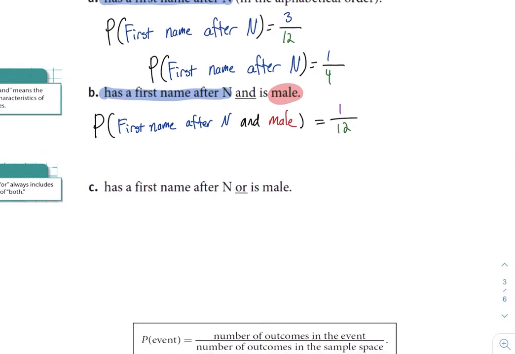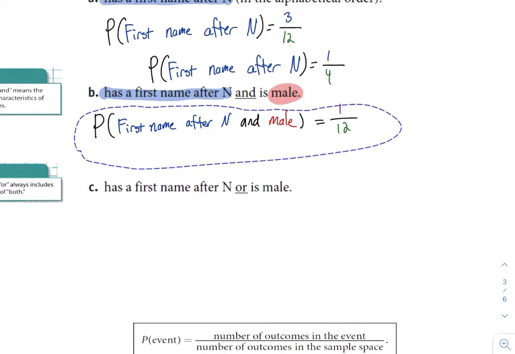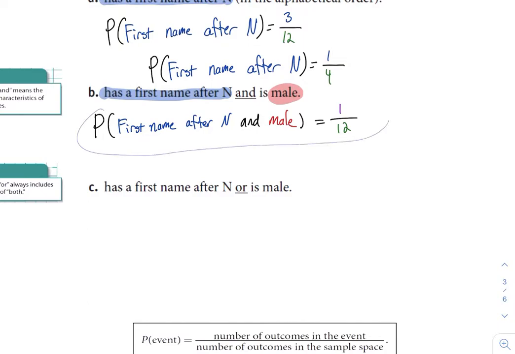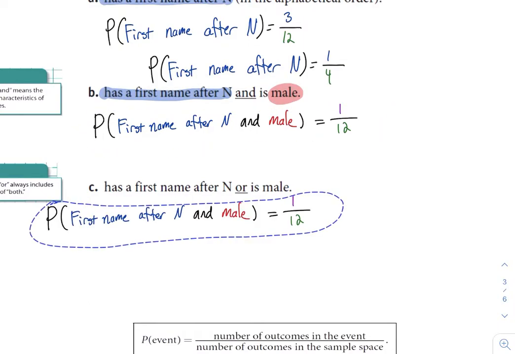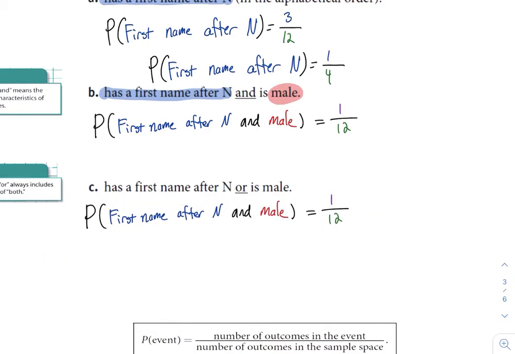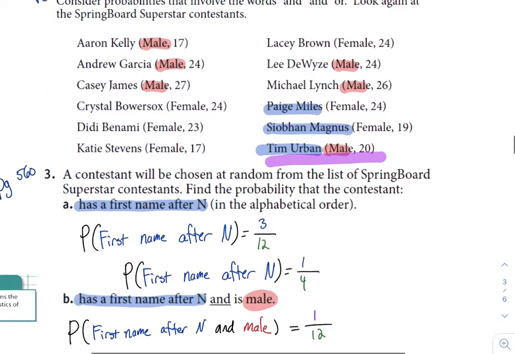All right, so let's take a look at the next one. Same thing as the last probability, except the thing they changed was instead of and, it is or. So I'm going to copy this because I know this is going to be pretty similar and I don't feel like writing it all over again. But the difference here is instead of and, we're going to have or. Now, I know it's still going to be 12 contestants, so I can leave that, but I'm going to erase the numerator because now I'm going to have to go back and count how many this would be.